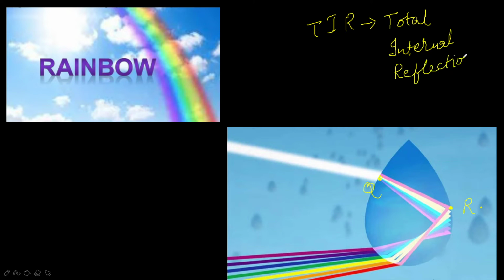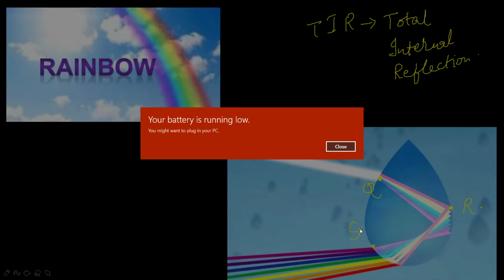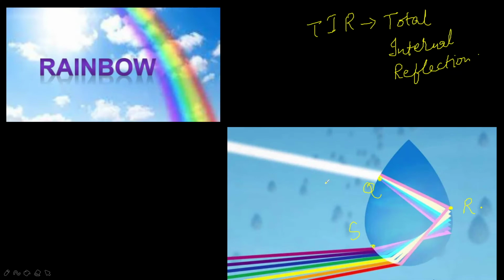Right? So the raindrop finally refracts the different colors of light again when they come out at a point S. From Q it entered, at R total internal reflection took place, and again it comes out in the form of a spectrum from S. So these different colors of light, after leaving the raindrop, reach us.